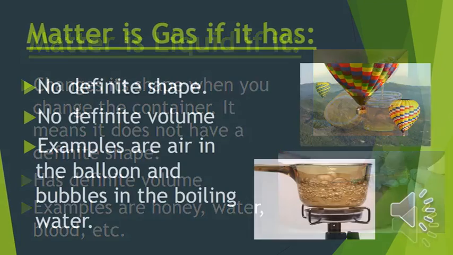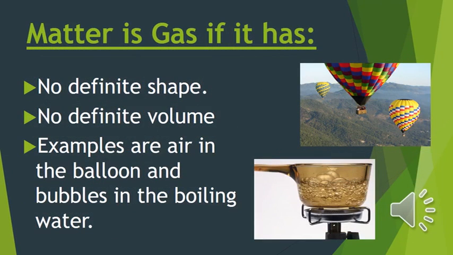The matter is gas if it has no definite shape and no definite volume. By no definite shape we mean that the gas changes its shape when you put it in another container. Take the example of air which is a gas. If you fill in the air inside a balloon, it will take the shape of the balloon.